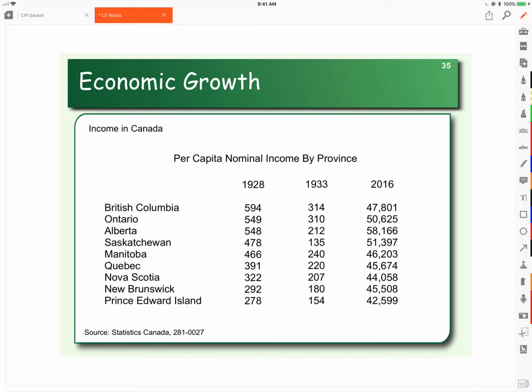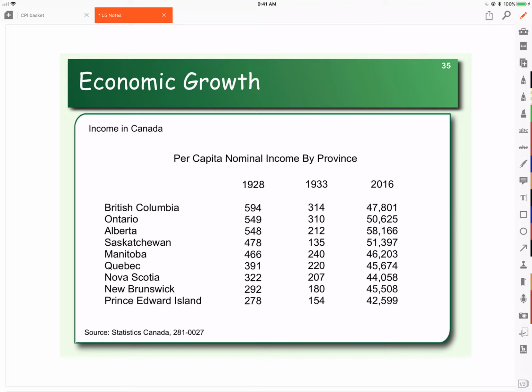Since in this level we've been talking about inflation, let's take a moment to look at income and what is happening to our buying power when there is inflation. So here on this chart you can see the nominal income of the average person in each province in 1928, 1933, and in 2016. In 1928, the average Albertan made $548 per year. In 2016, the average Albertan makes about $58,000 per year. Now that's a big increase in income.